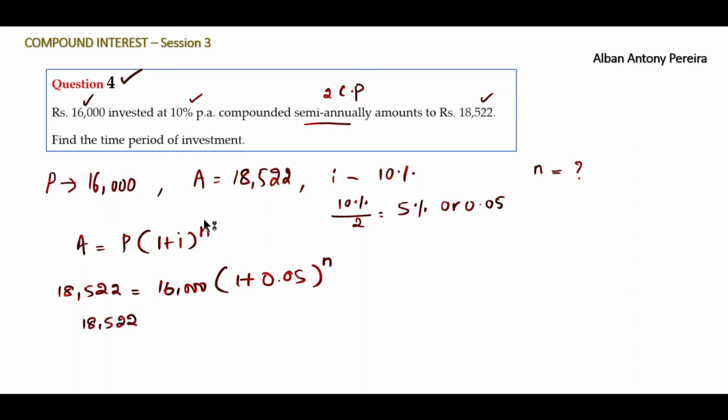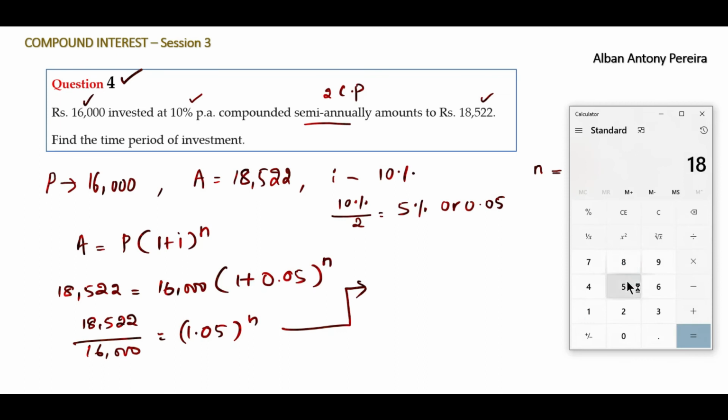18,522 divided by 16,000 is equal to 1.05 to the power n. Let me write it here. So on your calculator, 18,522 divided by 16,000 will give you the answer of 1.157625.